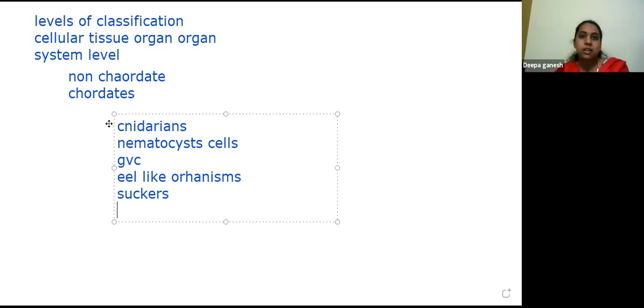Placoid scales are present here, whereas in case of the bony fishes, cycloid and ctenoid scales. Paired and unpaired fins are present. Claspers are observed in case of Chondrichthyes. Claspers are absent in case of Osteichthyes. Chondrichthyes are viviparous, Osteichthyes are oviparous.